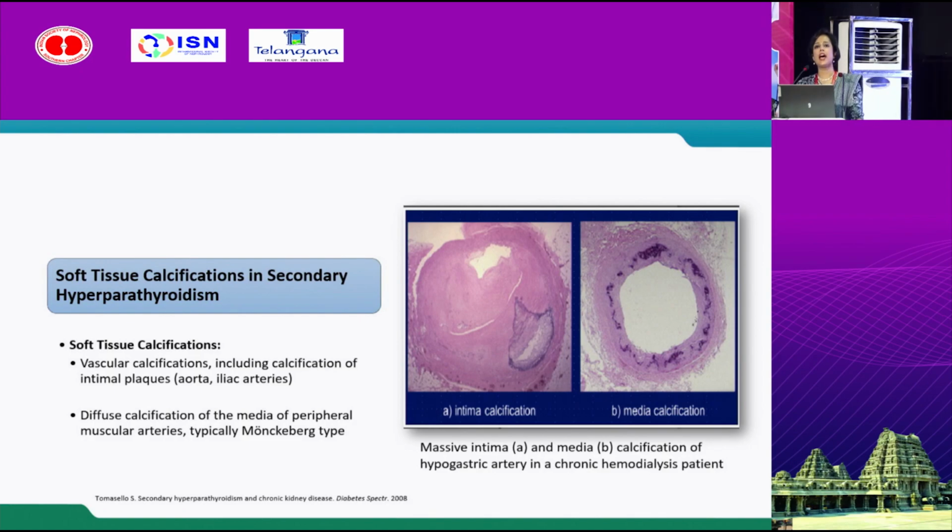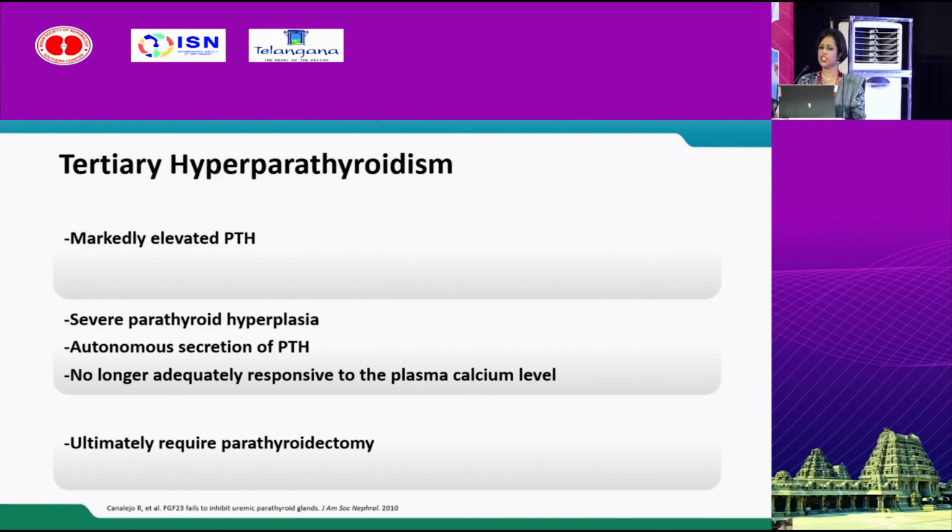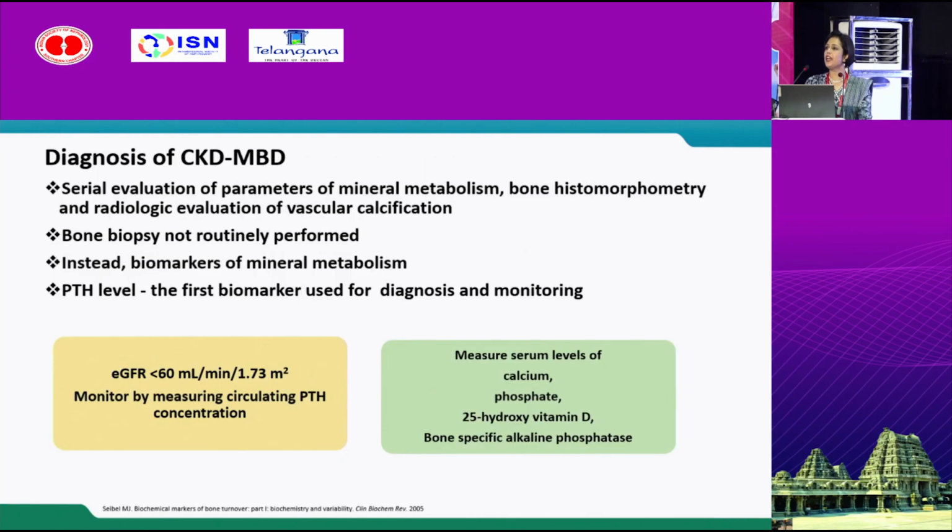And we also can have soft tissue calcification in hyperparathyroidism. Now, coming to tertiary hyperparathyroidism, there is a marked elevation of PTH caused by severe parathyroid hyperplasia, and this condition ultimately requires parathyroidectomy. Now, coming to the diagnosis of CKD-MBD, it is based on serial evaluation of parameters of mineral metabolism, bone histology, and radiological evaluation of vascular calcification. Bone biopsy, though it is the gold standard, is not routinely performed. Instead, we use the biomarkers.